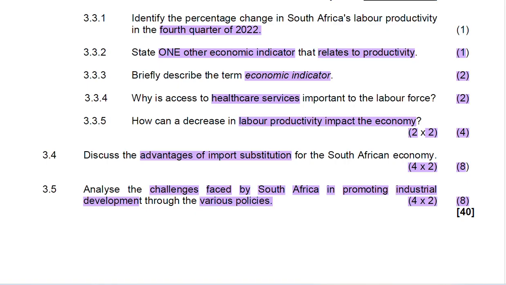The industrial development is not at the stage where it should be, mainly because of load shedding. Also, our infrastructure is not at the level that we would like it to be. The number of challenges that are experienced on our infrastructure, it's not reliable as well.